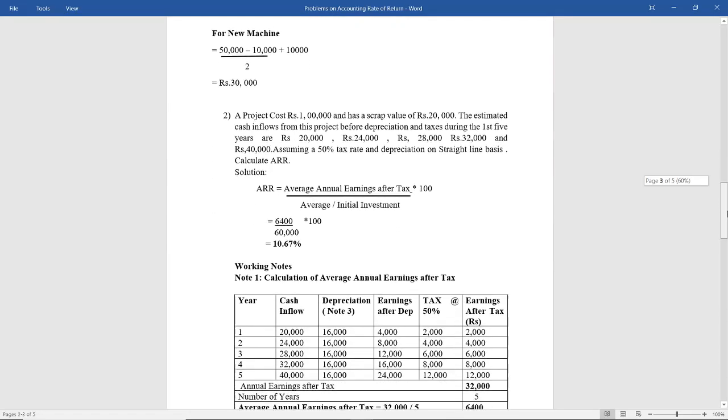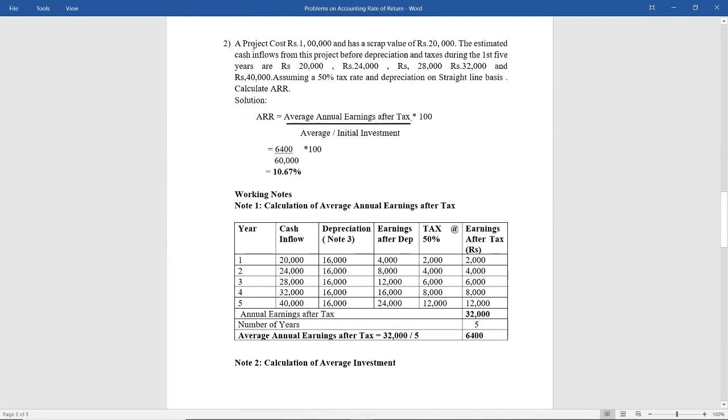Moving to the next problem. A project costs rupees 1 lakh and has a scrap value of rupees 20,000. So what is the initial investment? 1 lakh, scrap value is 20,000.